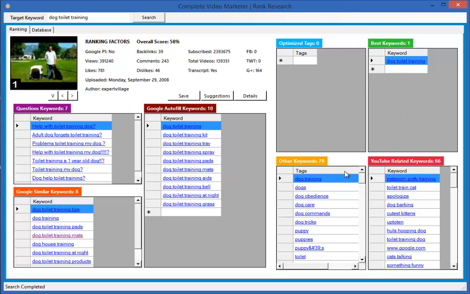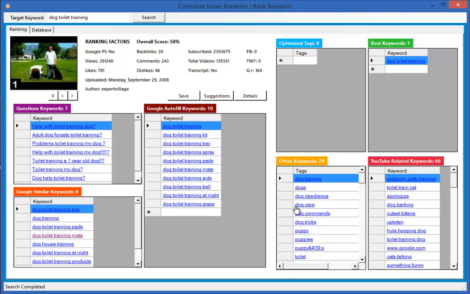We've got 4 panels here which give us different keywords. Now the first 2, this optimized tags and other keywords, these are the keywords that are listed in the top 10 videos. In other words, these are the keyword tags that they have targeted in YouTube.